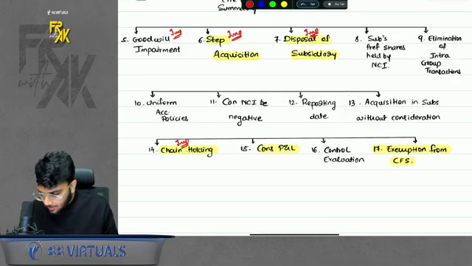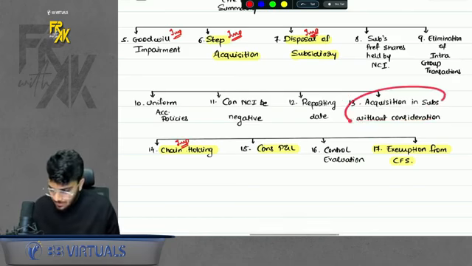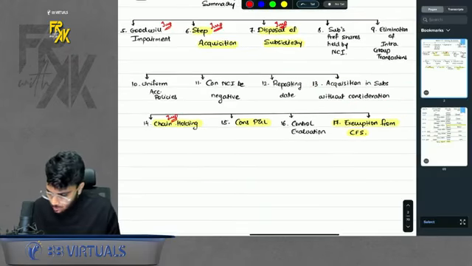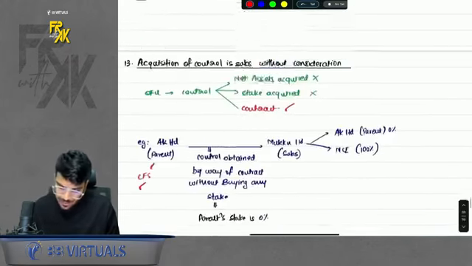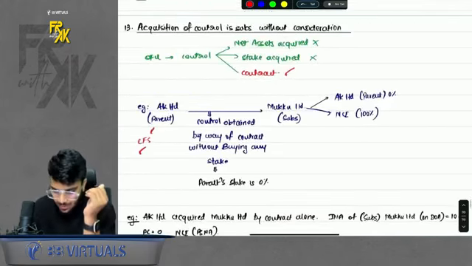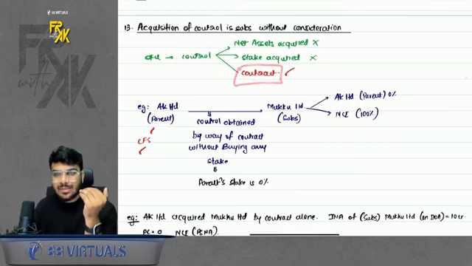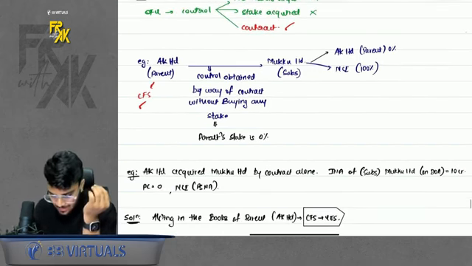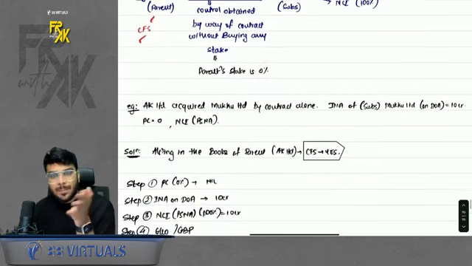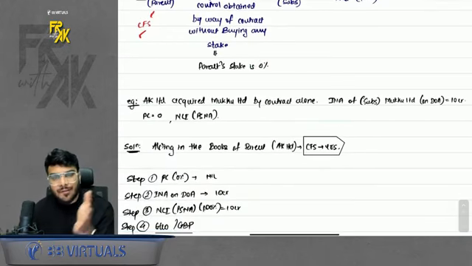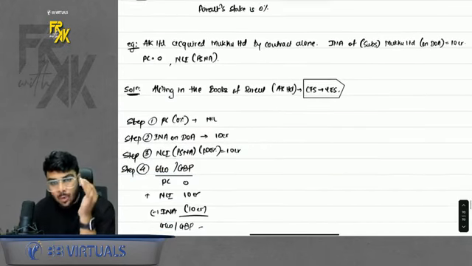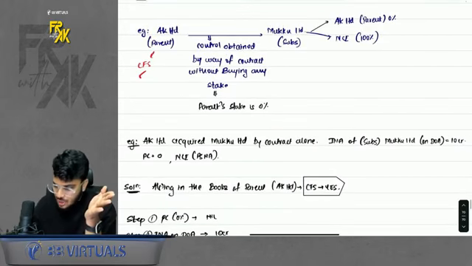Now let's resume from point number 13. Acquisition in subsidiary without consideration. What is the meaning of this? In this case you acquire the control without any stake. So how to acquire the control? As discussed, we might acquire the control by way of contract. So in this case you have the control but your stake is maybe 0%. Will you prepare CFS? The answer is yes, because if you have control you have to prepare CFS. The only difference is in this case your stake will be 0 and NCI will be 100%.